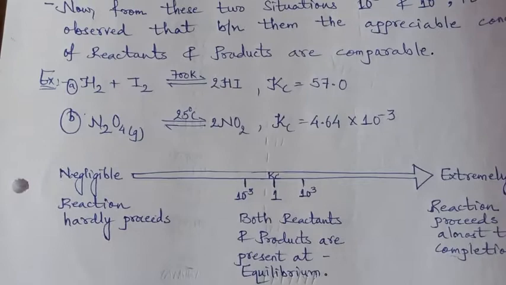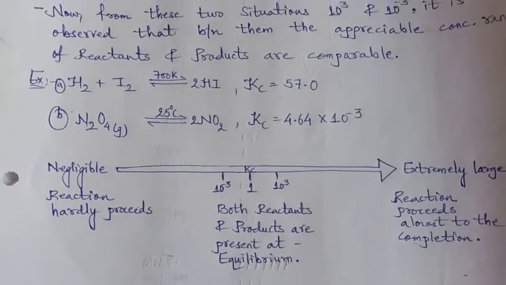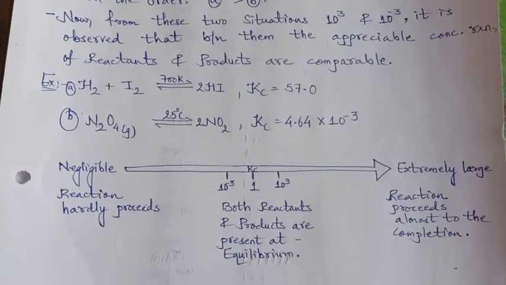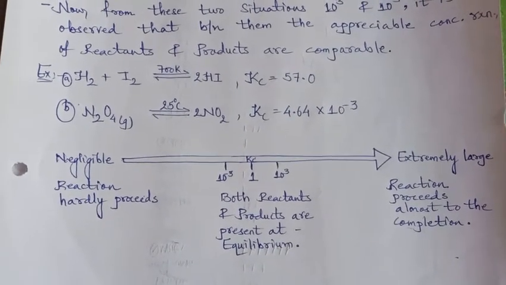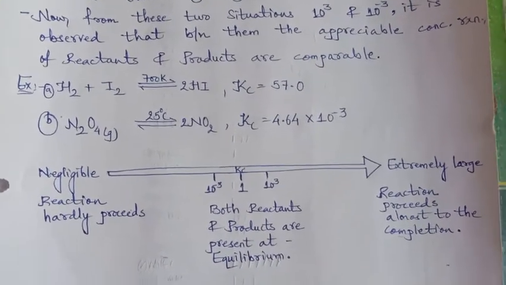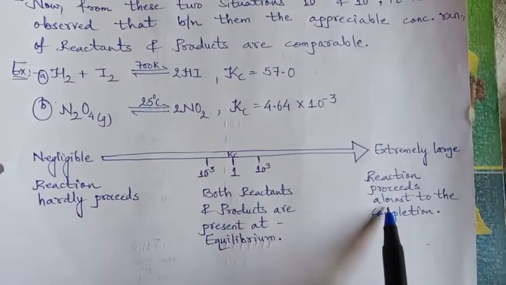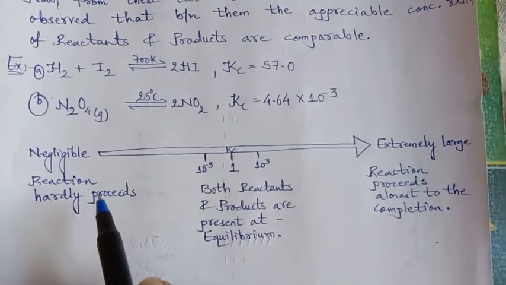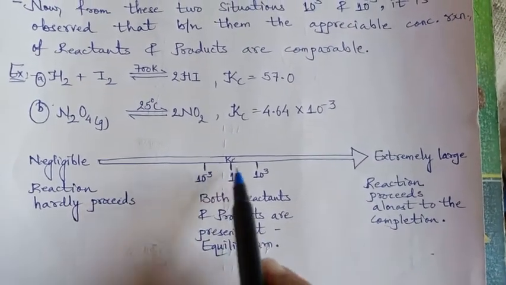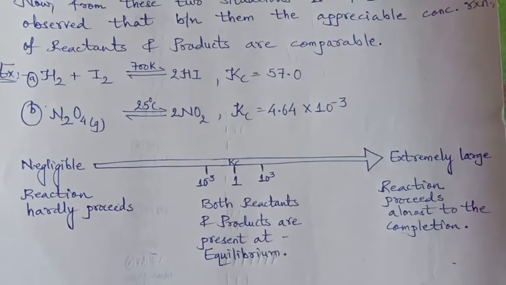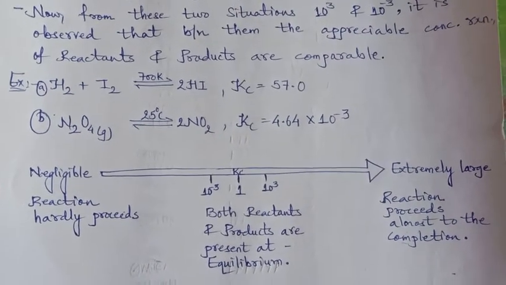So this is about the first application of equilibrium, determination of the extent of the equilibrium reaction, where we can consider whether the reactant is giving complete product or product is giving complete reactant, or it is at equilibrium. So the next application will be in the next video.